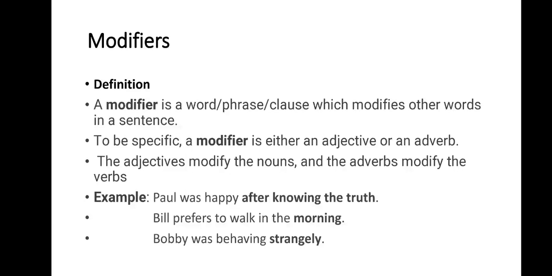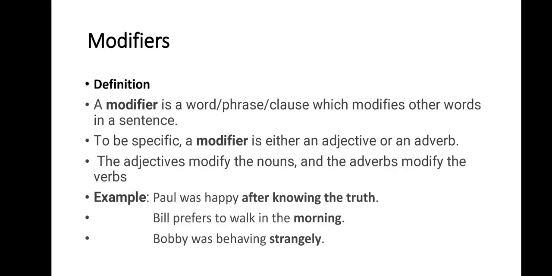What does it say? Paul was happy after knowing the truth. Bill prefers to walk in the morning. Bobby was behaving strangely. So, how does it say? Paul was happy after knowing the truth.